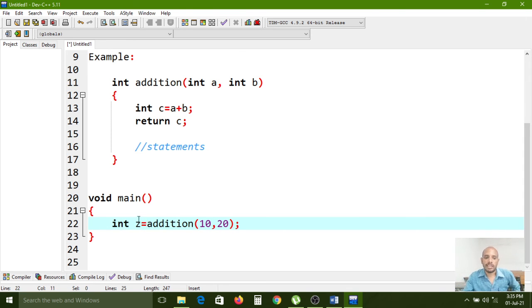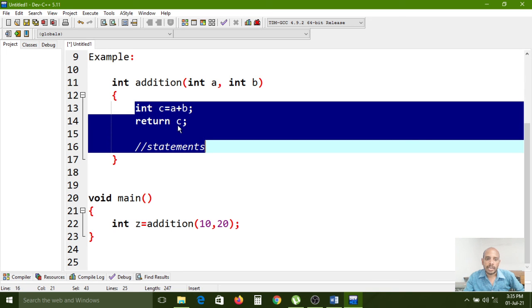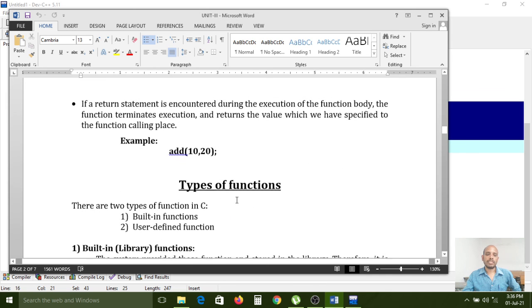After execution of this function, whatever statements are executed, the return statement will transfer the result value to the calling place, and that result is stored into the z variable. So that is the procedure for functions.